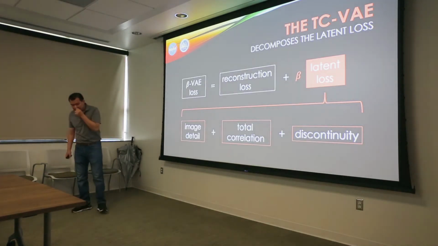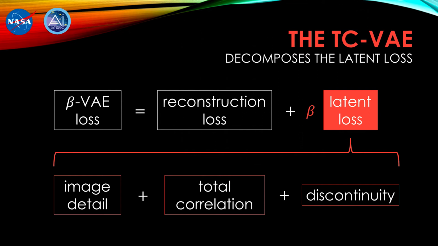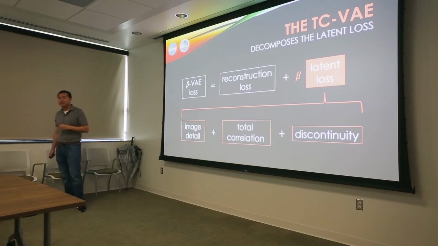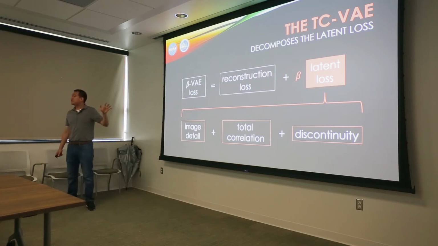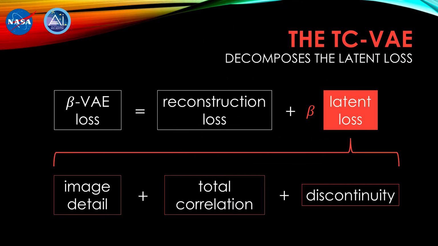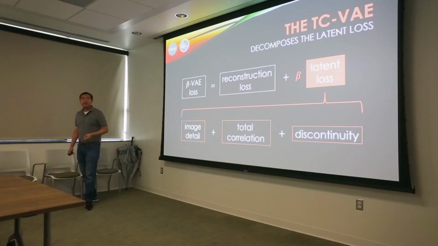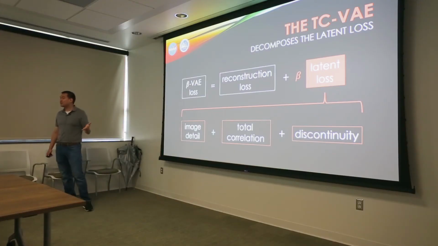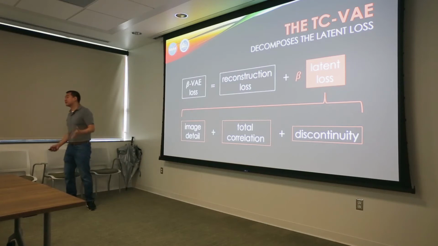A quick note about the TC VAE. The regular VAE loss function is the reconstruction loss plus beta times the latent loss. And the researchers behind the TC VAE discovered that the latent loss actually decomposes into 3 different terms: the image detail term, the total correlation term, and the discontinuity term. And they argue that by placing a beta penalty weight in front of the latent loss, we end up penalizing the image detail term. That's partly why when we set beta to a high value in a regular VAE, we lose reconstruction quality.